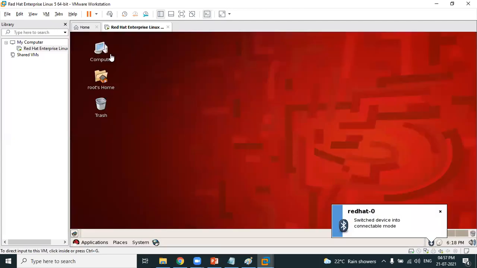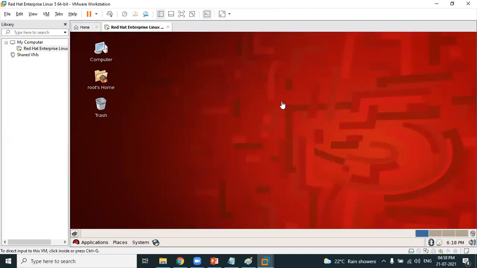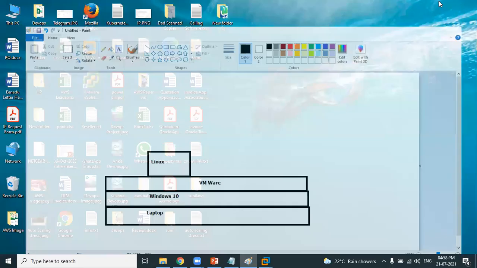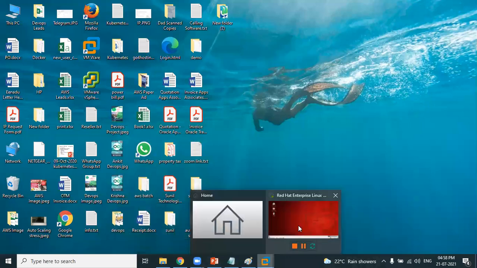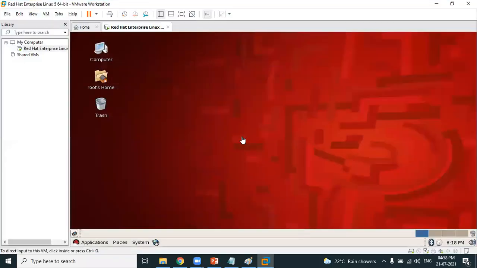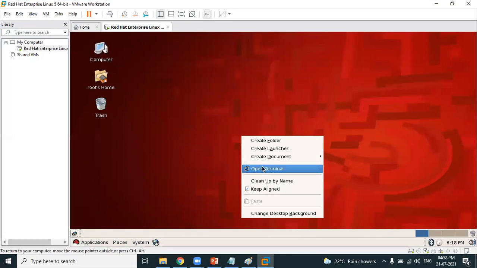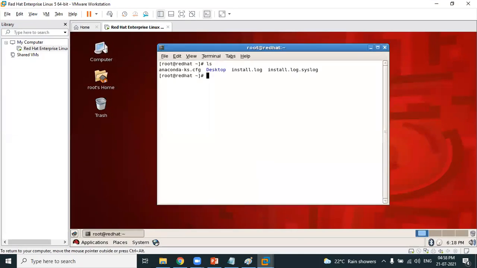Your Linux machine is ready. Did we format the Windows machine? Tell me, did we format the Windows machine? No, not at all. We have installed Linux on VMware. Now here I can happily open the terminal and start Linux commands. ls is a file command which helps you to see the list of all the files. Exit to close the terminal.